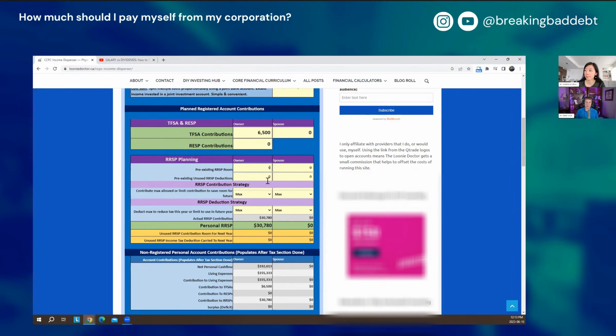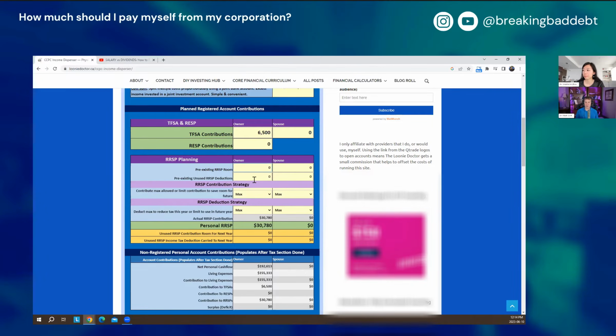And some people will have contributed to their RRSP, but not used the deduction yet. So someone might decide not to use the deduction right away because they know they're going to have a big income bump in the very near future. That could be from a massive income increase, like moving from residency to practice, or it could be commuting a pension, for example, or you sell a piece of personal property or real estate or something that you have to pay tax on. So you may want to use the deduction in that year where you have that extra money. And that's why there's contribution strategy and deduction strategy boxes.